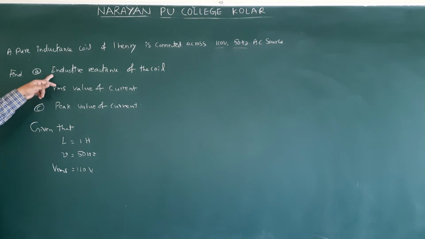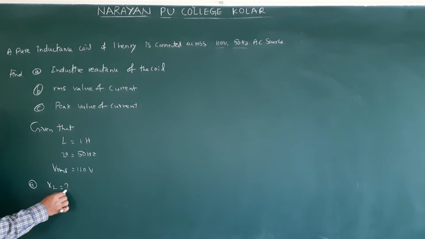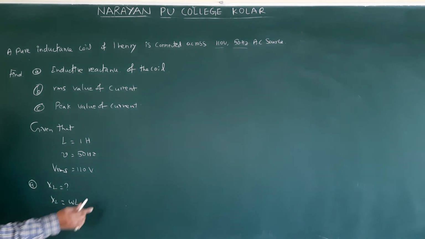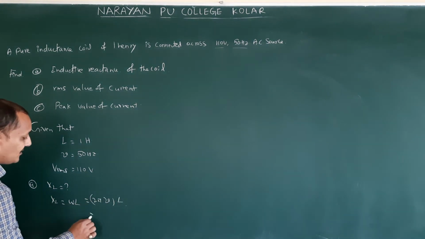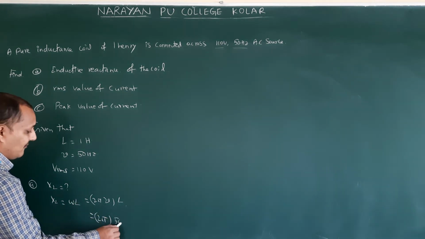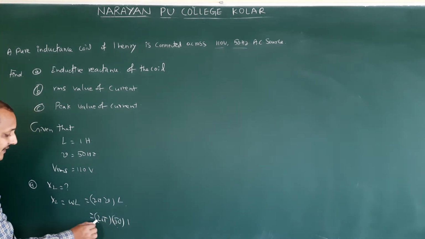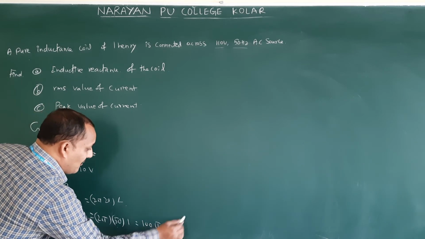So now first they are asking the inductive reactance of the coil. Inductive reactance means XL. So XL is equal to omega L. Omega means 2 pi mu into L. So 2 pi into mu value, how much they gave? 50. L value 1. So that is nothing but 100 pi ohms.